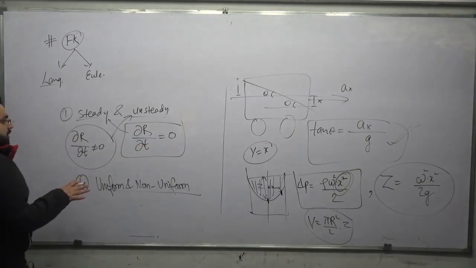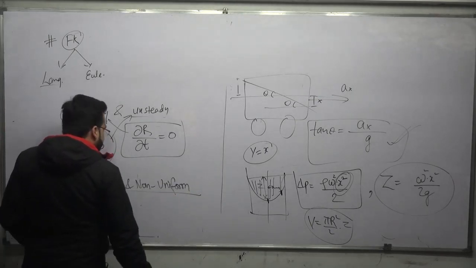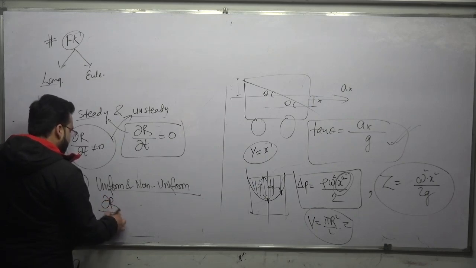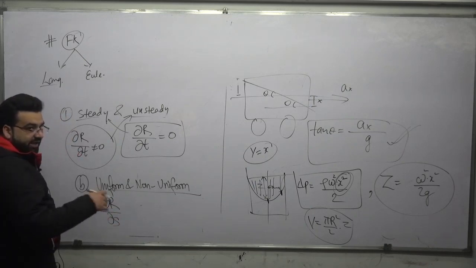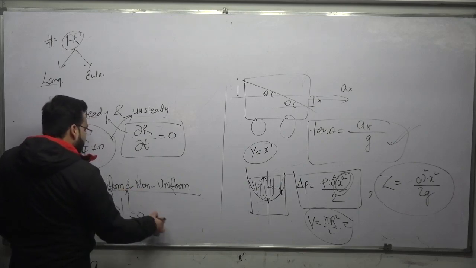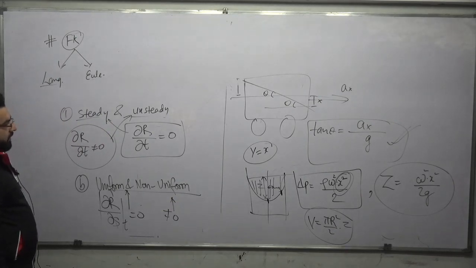And if the fluid properties are changing with every distance or every space, that type of flow is called non-uniform flow. So this is dou upon dou S, where S is the space coordinate x, y, z. At any time t, if it is equal to 0, it is uniform, and if it is not equal to 0, it is non-uniform.